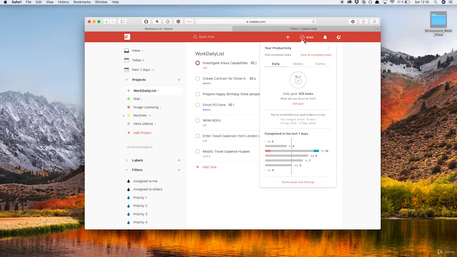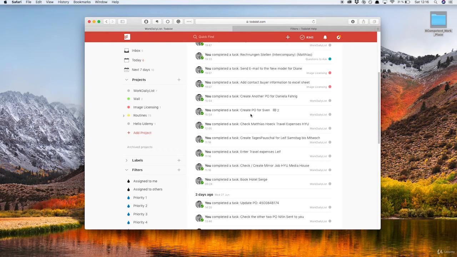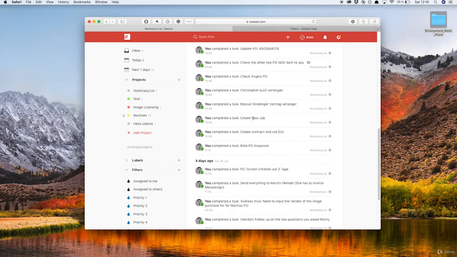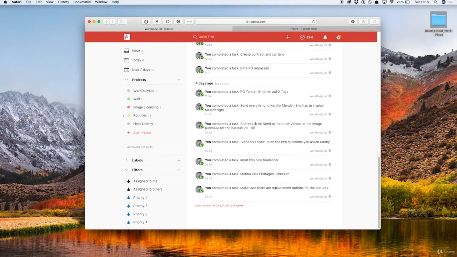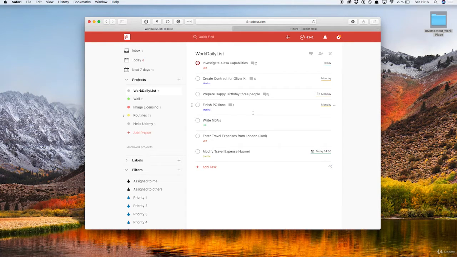So you go to this tab over here. This one shows you how many completed tasks I have since I started to work here. This would be mostly for the last 2.5 months. So if I click on view all of the completed tasks, I can show whoever I am working for, and I can also check back everything that I have done. So I have a complete track record of all of the things that I have done and for whom I have done it and when they were finished. And that, my friend, is a very good thing to have if you're trying to be competent.